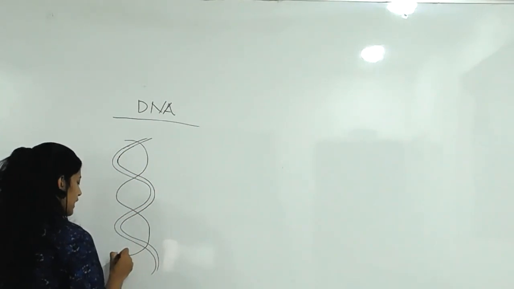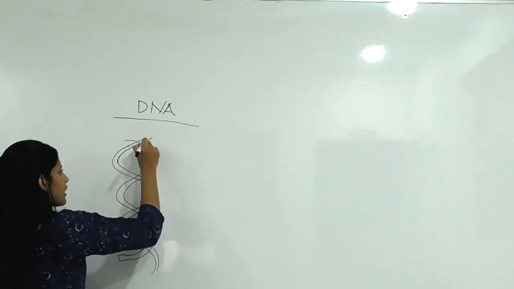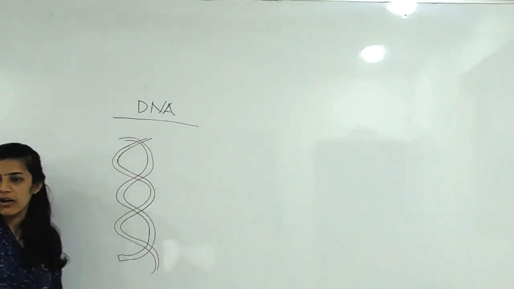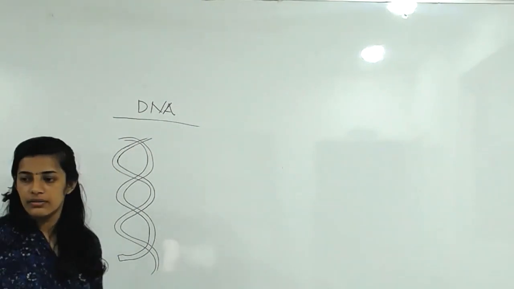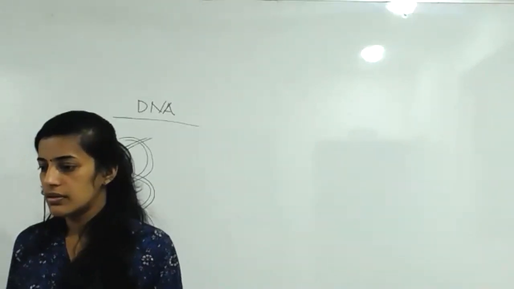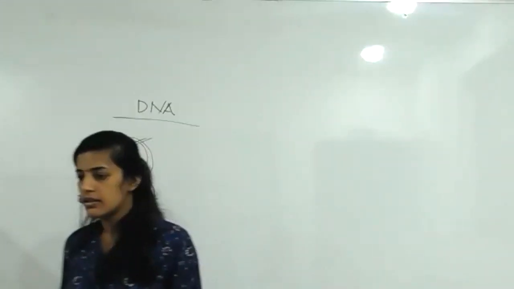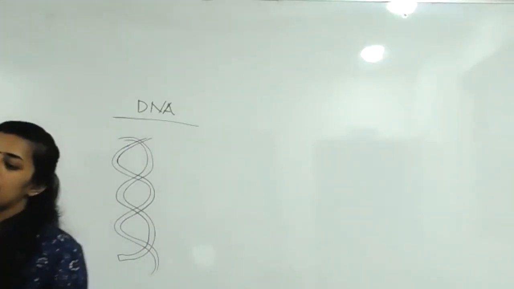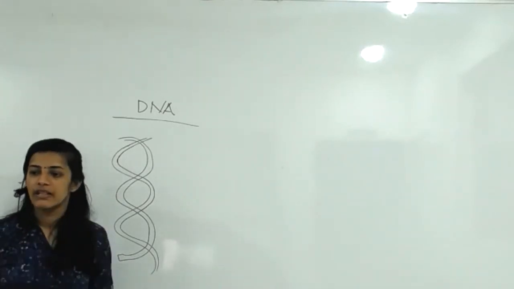I think you are familiar with biology, this kind of DNA structure and all. Am I right, students? Yes. Okay. In biology classes this DNA is familiar. So structure wise, you know everything.